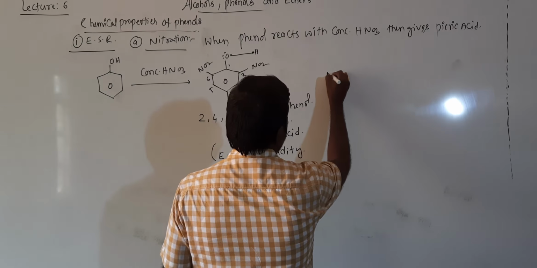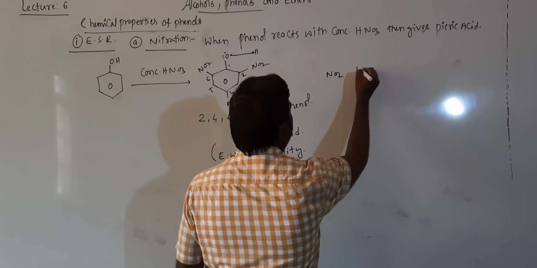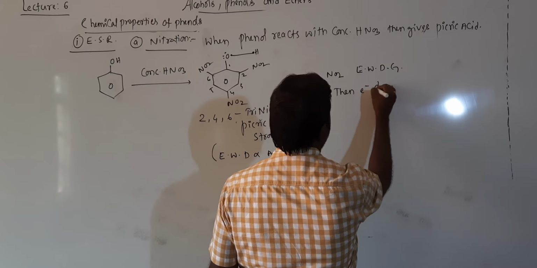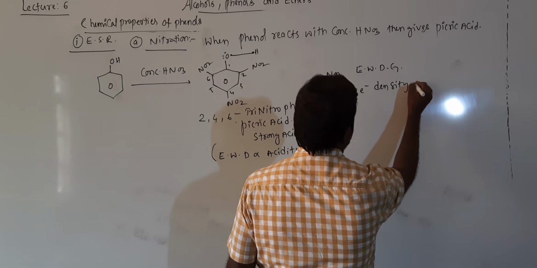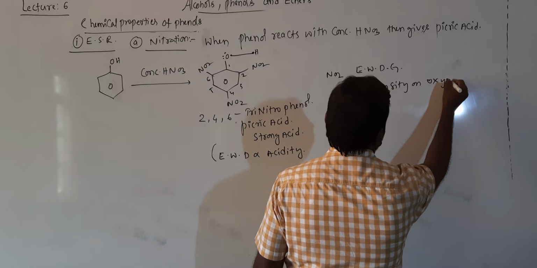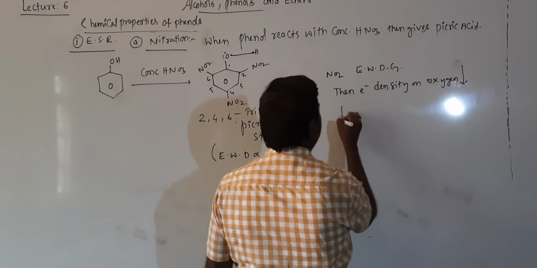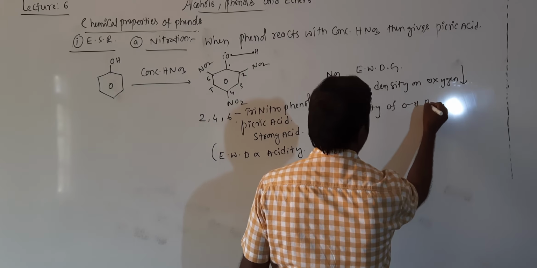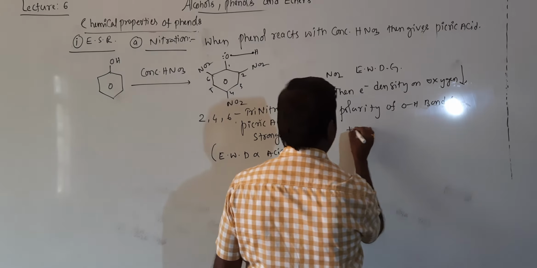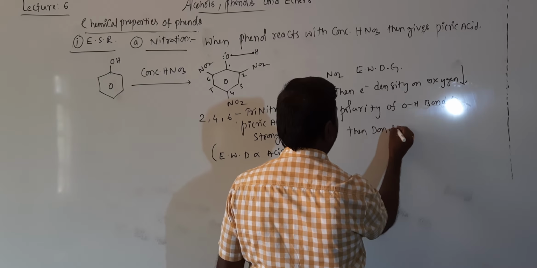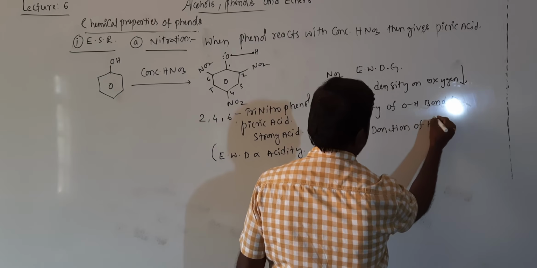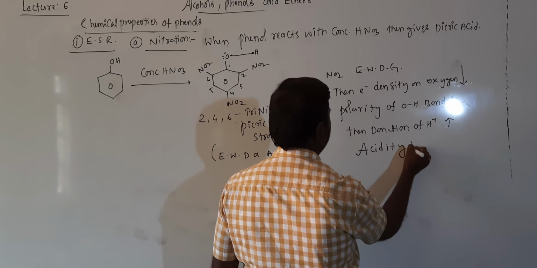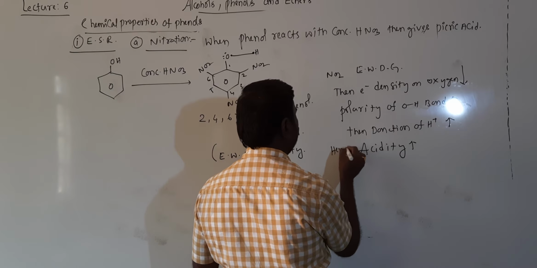So NO2 groups are electron withdrawing groups. Then electron density on oxygen decreases, polarity of the OH bond increases, then donation of H+ increases, hence acidity increases.